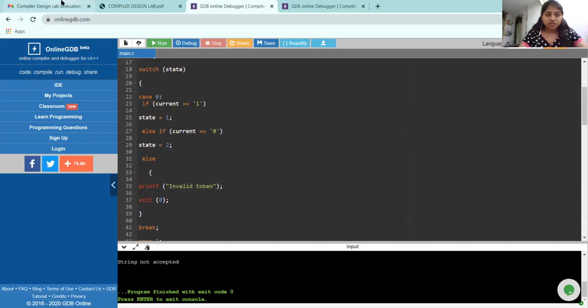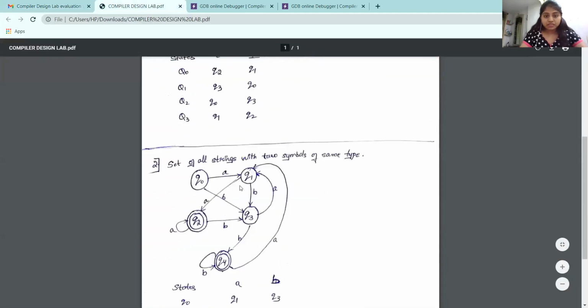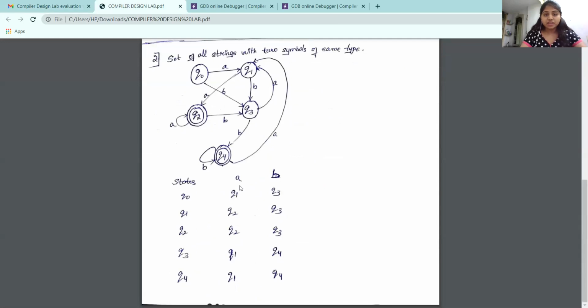So this is all about the first question, that is, containing an even number of zeros and an even number of ones. Now let us look into the second question that is given to me. Set of all strings ending with two symbols of the same type. Here let us take a group of strings or a single string, in which the question states that the string should end with two symbols of the same type. So here's the finite automata, the transition diagram for the given question.